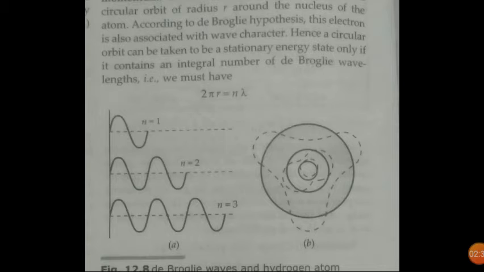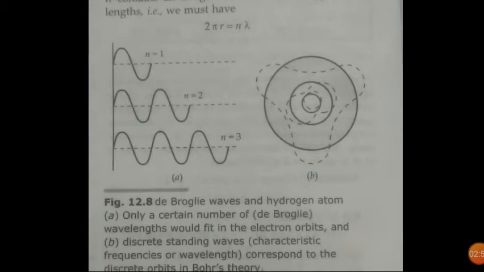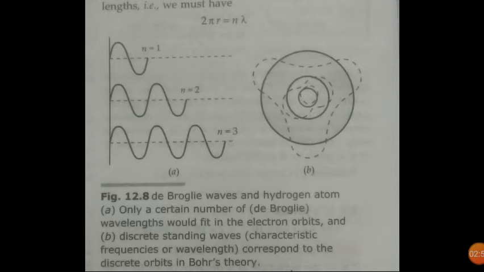Hence, the circular orbit can be taken to be a stationary energy state only if it contains an integral number of de Broglie wavelengths. So, we must have 2 pi r equals n lambda, where 2 pi r is the perimeter of the circle, lambda is the wavelength and n is a number starting from 1.